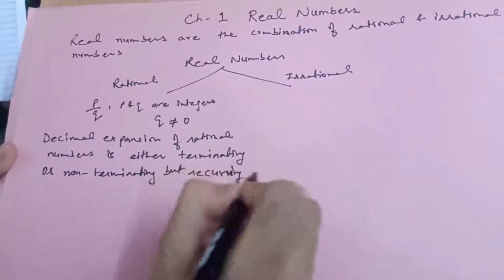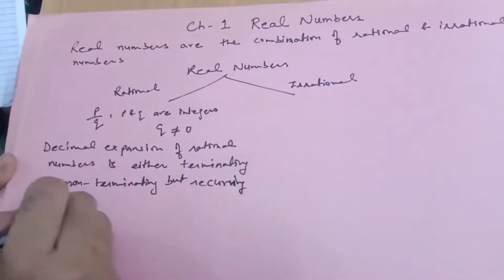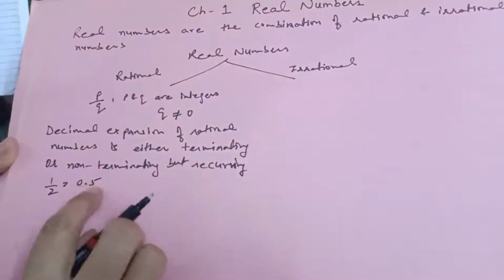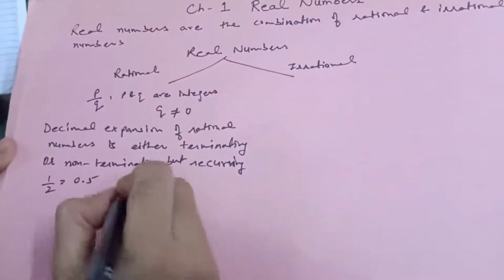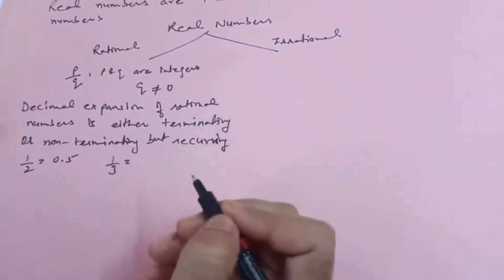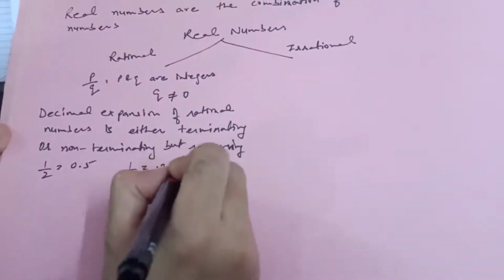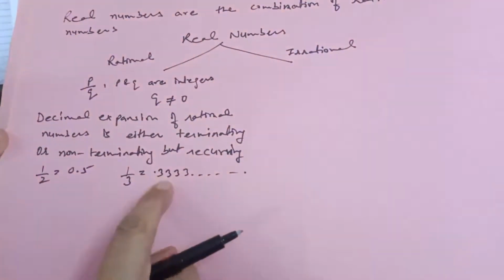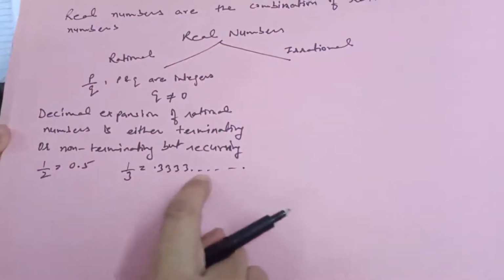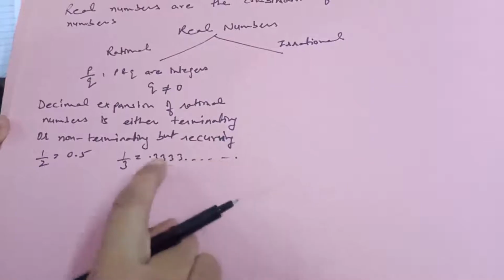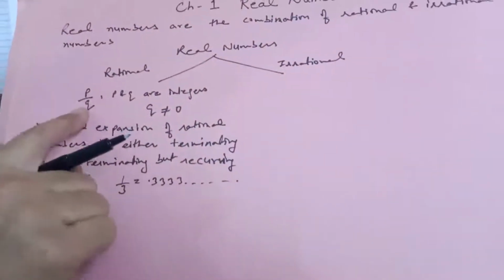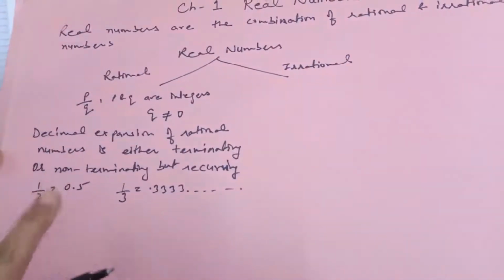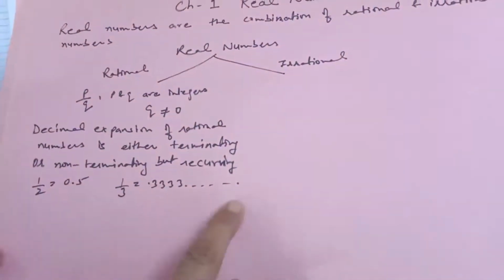Means if I change this p by q, like 1 by 2, it will be 0.5. This is what we call a terminating decimal expansion. And if I say 1 by 3, it will be 0.3333, continuously going on. This is non-terminating but reoccurring, the same digits are coming again. So a rational number will be in the form of p by q, or its decimal expansion will be terminating or non-terminating but reoccurring.